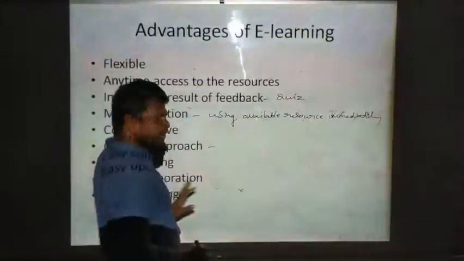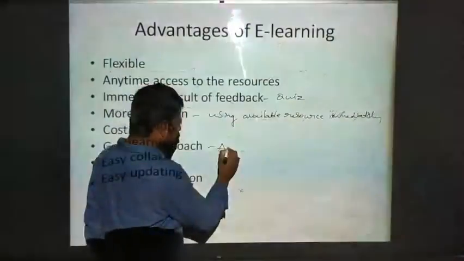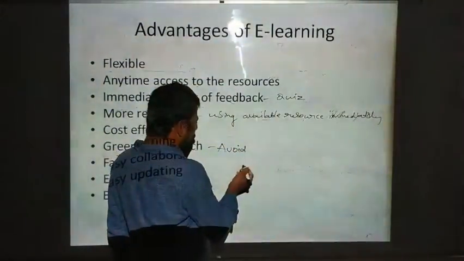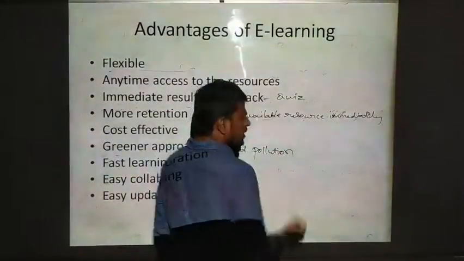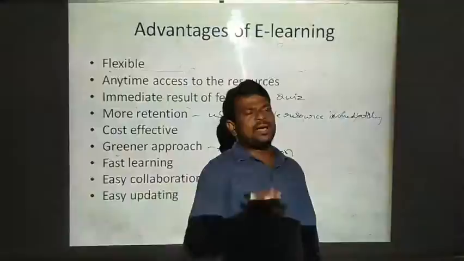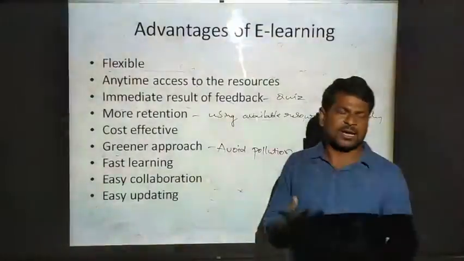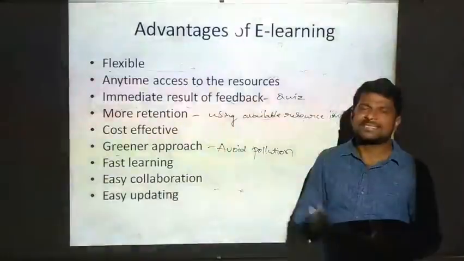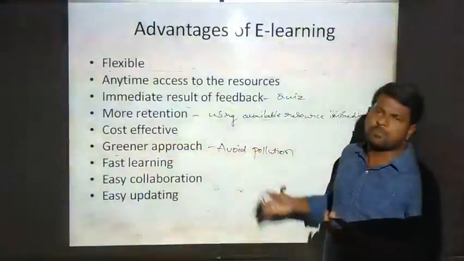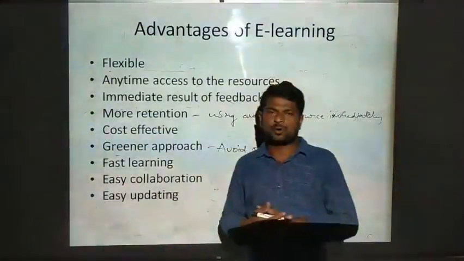Pollution. So, what are we doing here? Avoiding pollution, by stopping the chopping of trees to make the boards, wooden boards and chalk pencils, everything. We are avoiding the pollution, that leads to a greener approach.